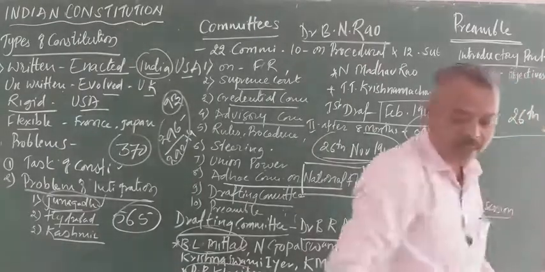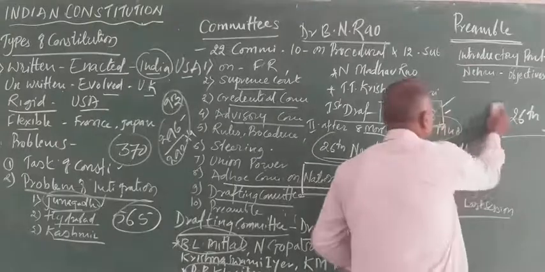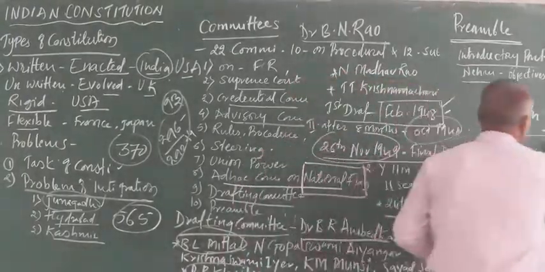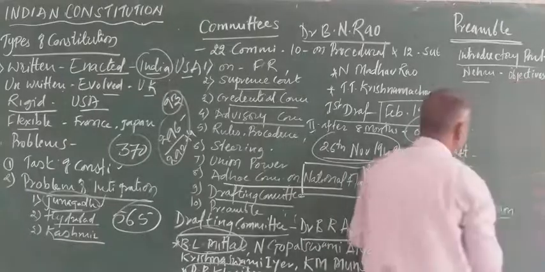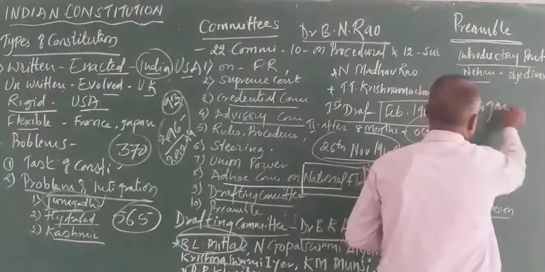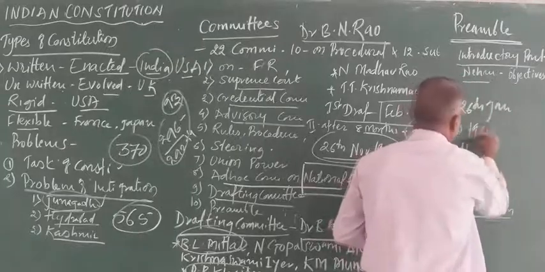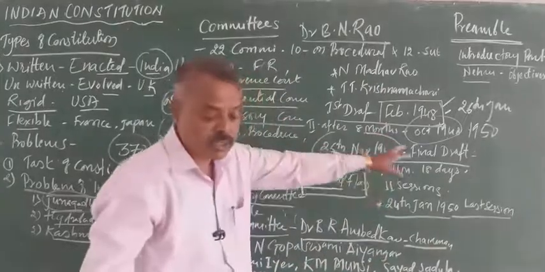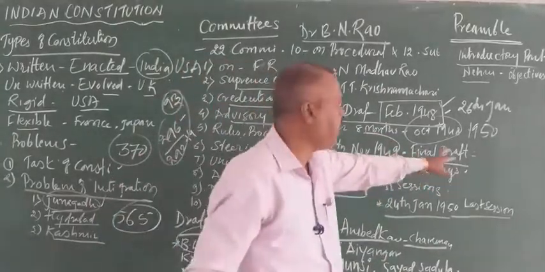On 26th January 1950, the Constitution of India came into existence. The day 26th January was decided for enacting the Constitution.